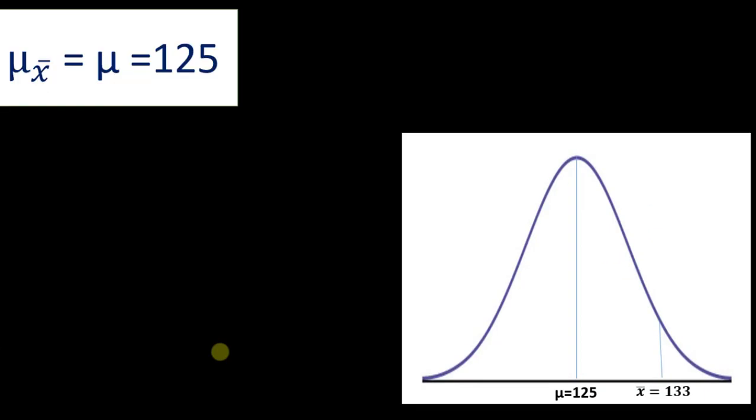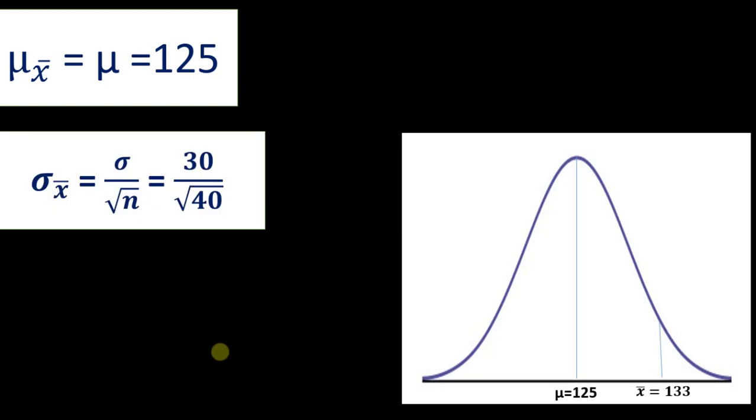What is the mean of the sampling distribution? The mean would be the same as the population mean, that is 125, and the standard deviation of the sample mean is given by sigma over root n, where I have replaced sigma by 30 and n by 40, since the sample size is 40.